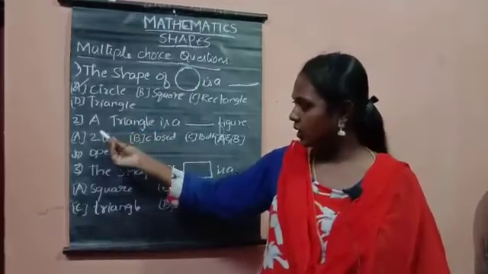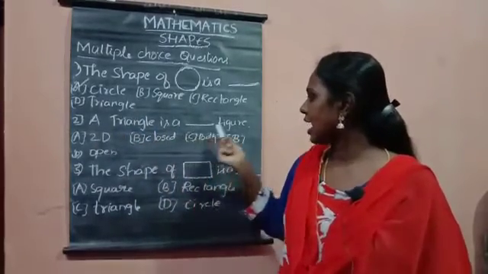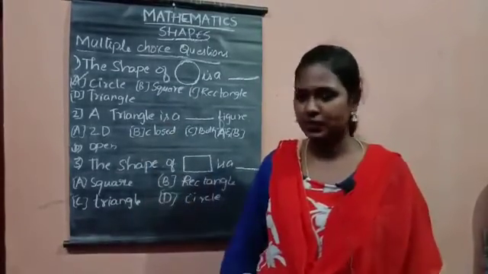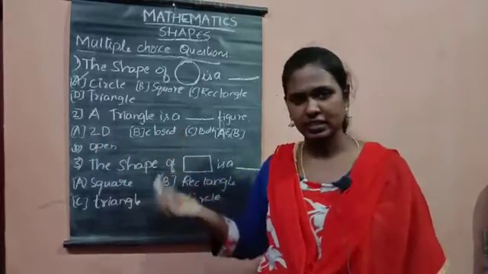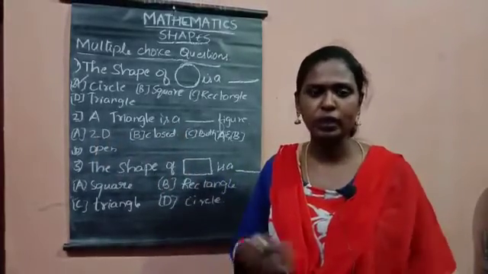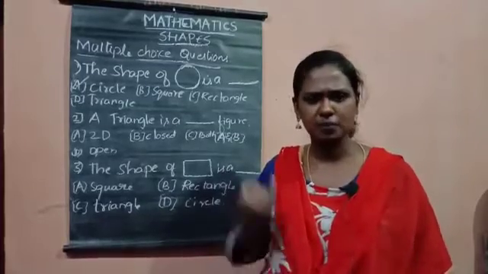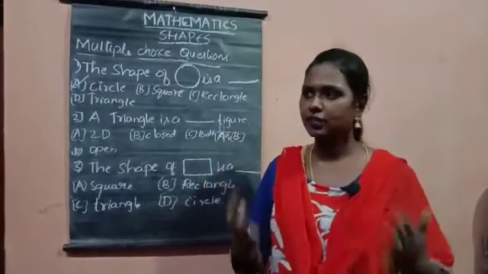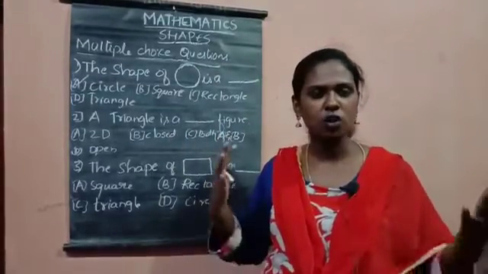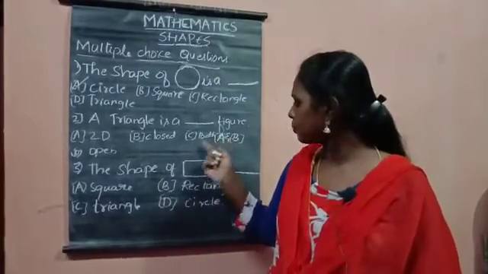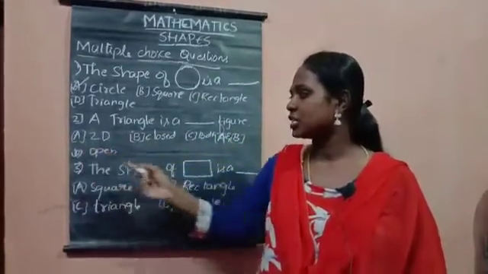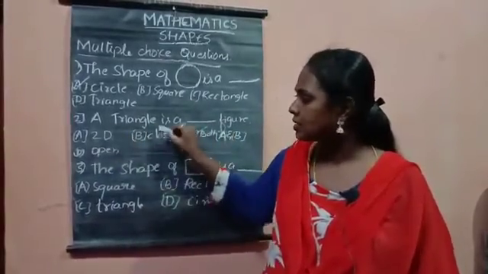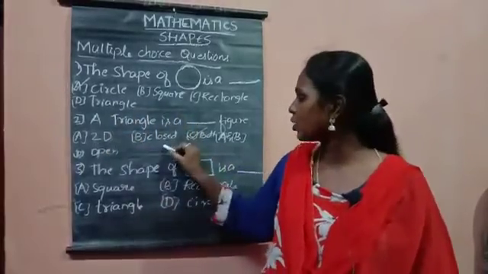So let us see the second question. A triangle is a dash figure. What is this triangle figure? Let us see the options. The first one is 2D. Yes, of course. A triangle is a two-dimensional shape because it has length and breadth. B is closed. Yes, a triangle is a closed figure, it is not an open figure. Option C is both A and B, and option D is open. So the answer is option C, both A and B. A triangle is a 2D figure and a closed figure.